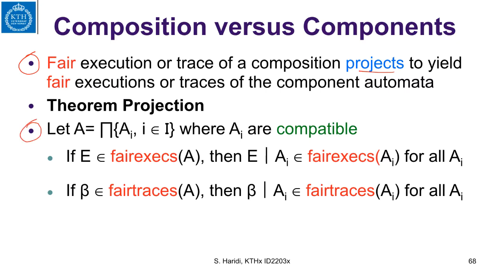Just now we are using fair executions instead of executions and fair traces instead of traces. So if E is a fair execution, then projecting E onto the component automata A_i is a fair execution of the component automata. And if beta is a fair trace of A, then projecting beta onto the component automata A_i will give a fair trace of A_i.